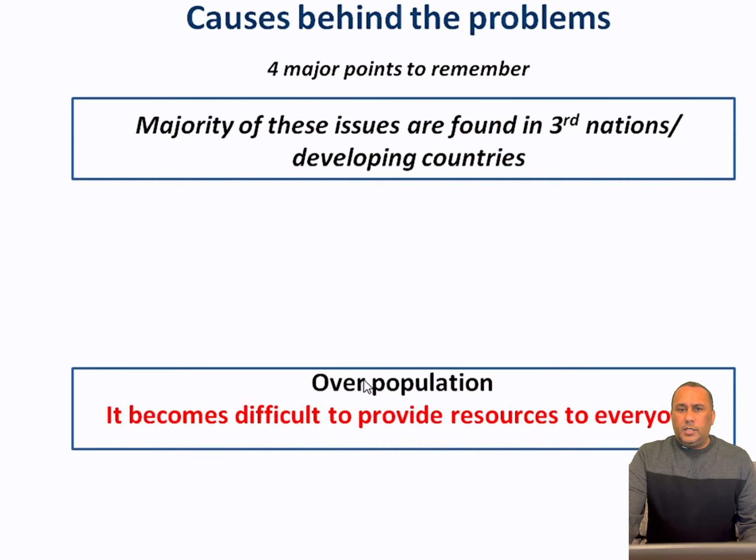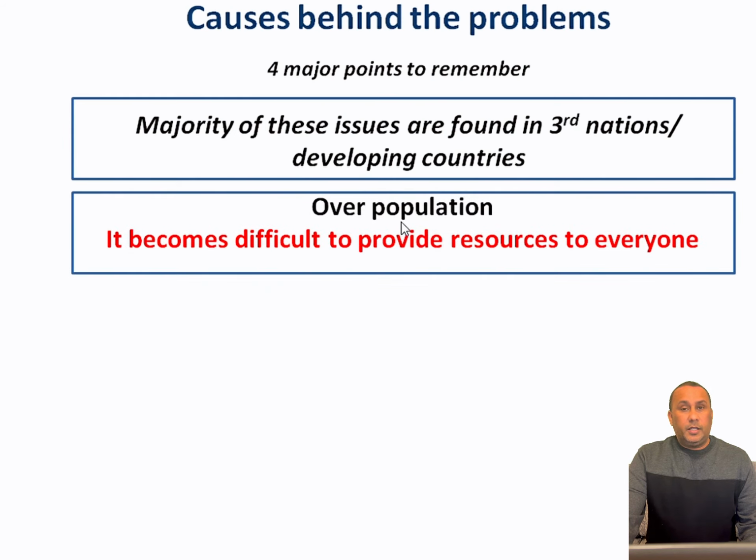Second point is overpopulation. Now this is the main point of these topics, because it becomes very hard, very difficult to provide resources to everyone. How? We will discuss this later in our essay template.